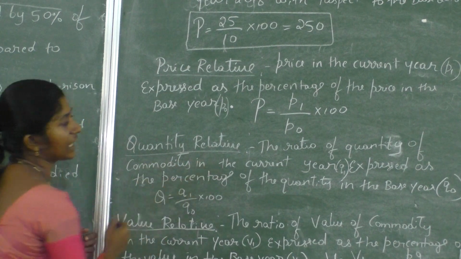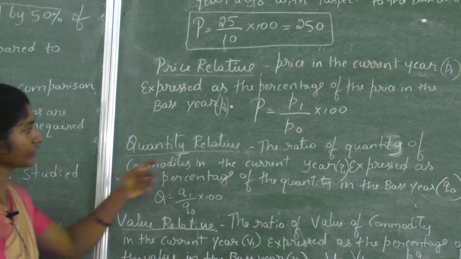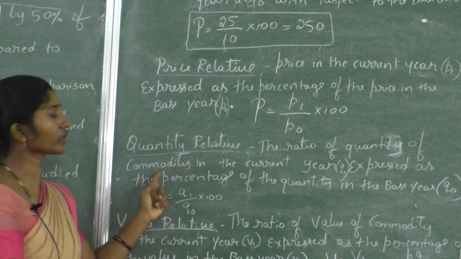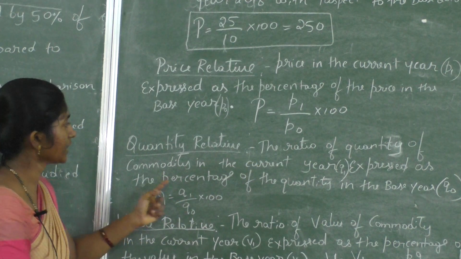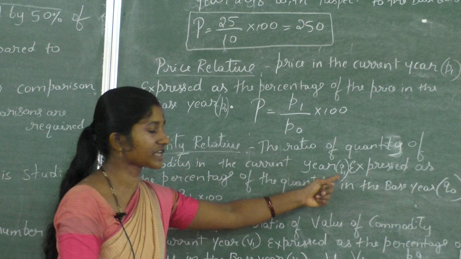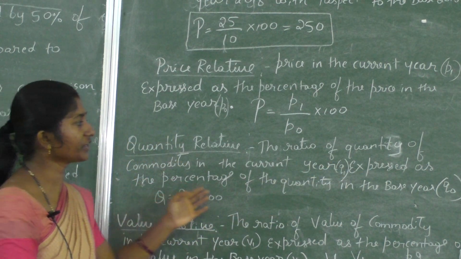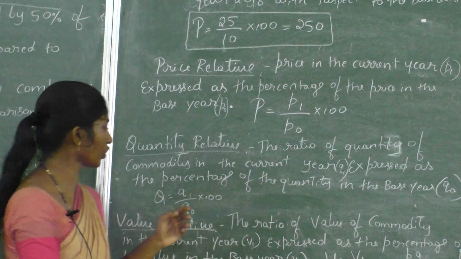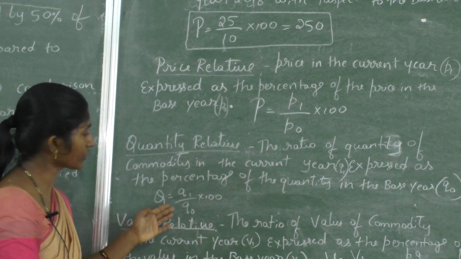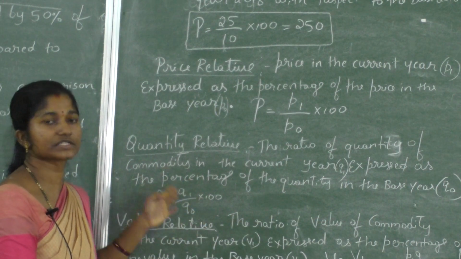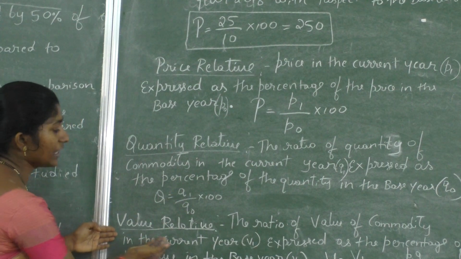Next, quantity relative. Quantity relative is the ratio of the quantity of the commodity or item in the current year, taken as Q1, expressed as a percentage of the quantity in the base year, Q0. Q is equal to Q1 by Q0 into 100. This is the formula.